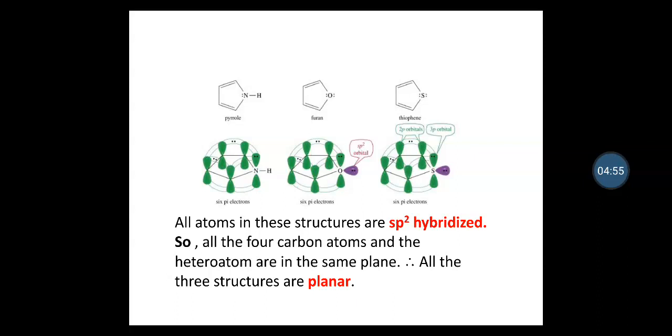Here is the molecular orbital picture of pyrrole, furan and thiophene. What do you observe in this? All atoms in these structures are sp2 hybridized. So all the 4 carbon atoms and the heteroatom, being sp2 hybridized, lie in the same plane. And therefore all these 3 structures are planar.